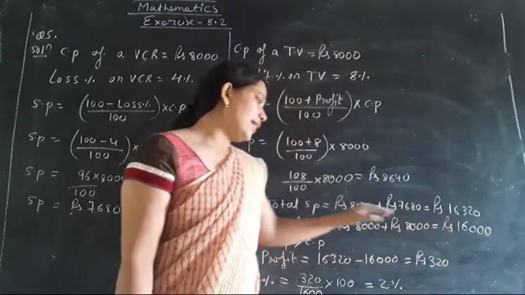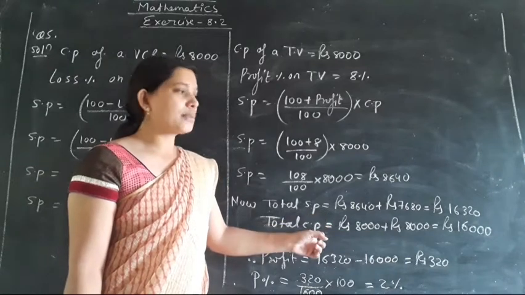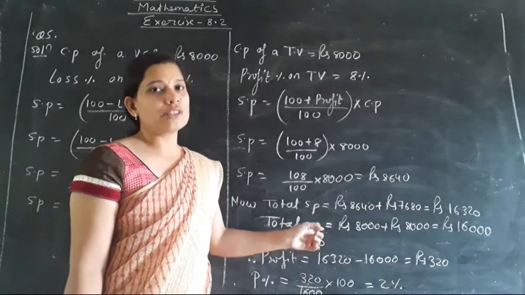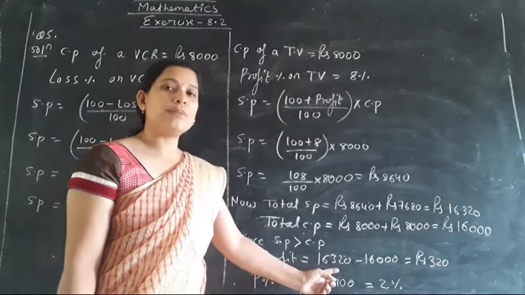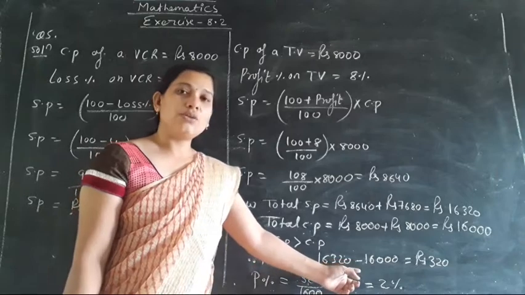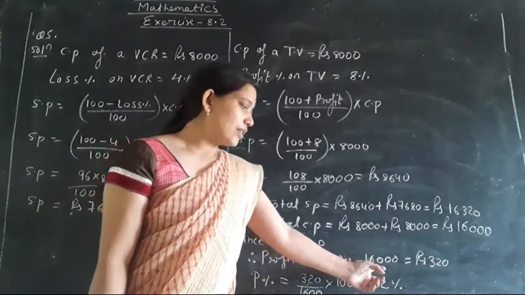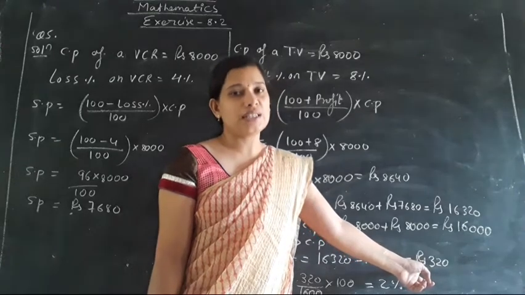Now you can see that this is the selling price and this is the cost price. सेलिंग प्राइस बड़ा है कि कॉस्ट प्राइस बड़ा है? यहाँ पर सेलिंग प्राइस बड़ा है तो वहाँ पर प्रॉफिट होगा. तो प्रॉफिट इज इक्वल्स टू SP माइनस CP. So 16,320 is the selling price minus cost price 16,000. So you will get the profit of rupees 320.